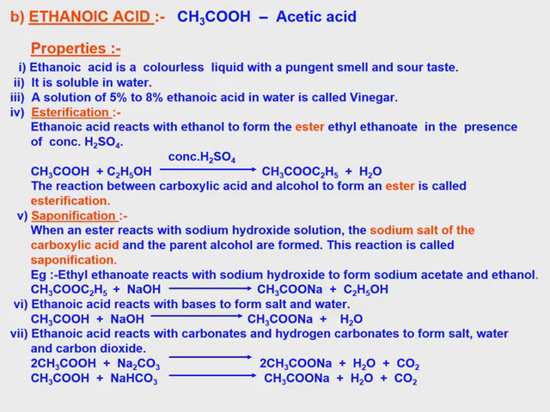So sodium ethanoate, water and carbon dioxide. The next one, ethanoic acid reacts with sodium bicarbonate, that is NaHCO3. Same reaction: CH3COONa plus H2O plus CO2.